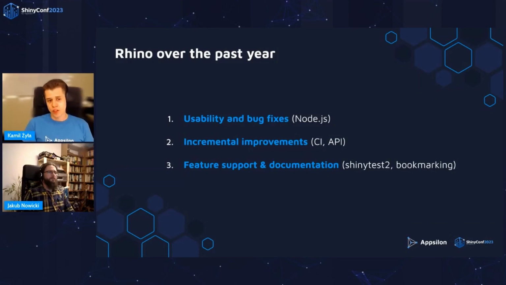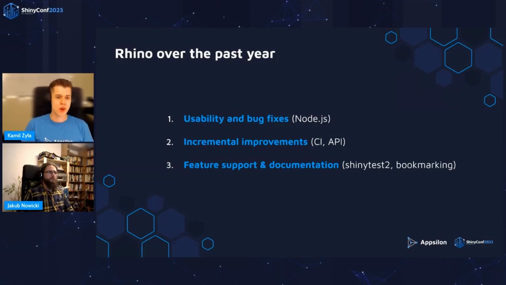Lastly, we really wanted to make sure that all the features that you would expect from vanilla Shiny work with Rhino as well. And sometimes this meant fixing compatibility issues and adding support for a given feature to Rhino itself. Good examples are Shiny Test 2 and Shiny Bookmarking, which had issues but now should work fine. Sometimes it just meant expanding our documentation, as the majority of packages actually are compatible with Rhino without any changes. Sometimes you just need to know how Rhino works because it's slightly different from vanilla Shiny.